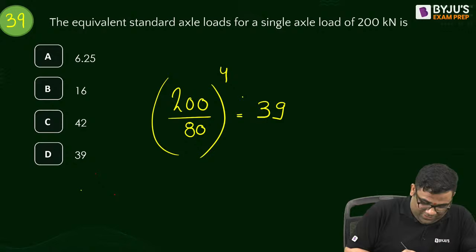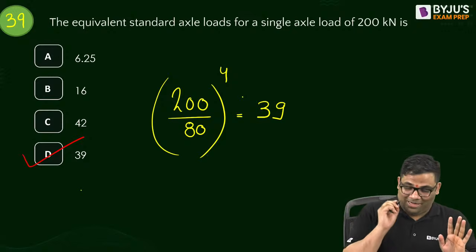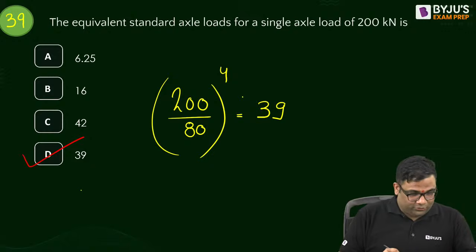Okay, so answer is what? अरे बाप रे, रेड आ गया. ओके, ठीक है, नाइस. 39. Now answer the next question.